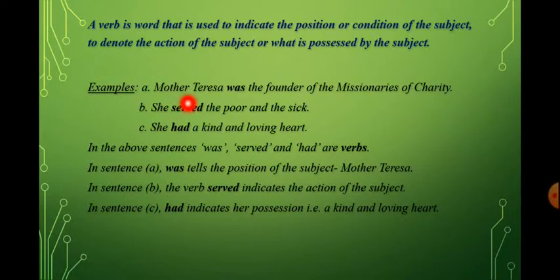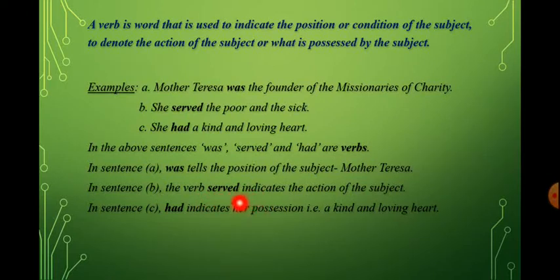So moving towards the verbs. In these three sentences you can see there are words which are highlighted, that is was, served and had. And what are these? These are the verbs. We can say was and had are helping verbs, and served is a main verb. So in sentence A, was tells the position of the subject, that is Mother Teresa. In the second sentence, served indicates the action of the subject.